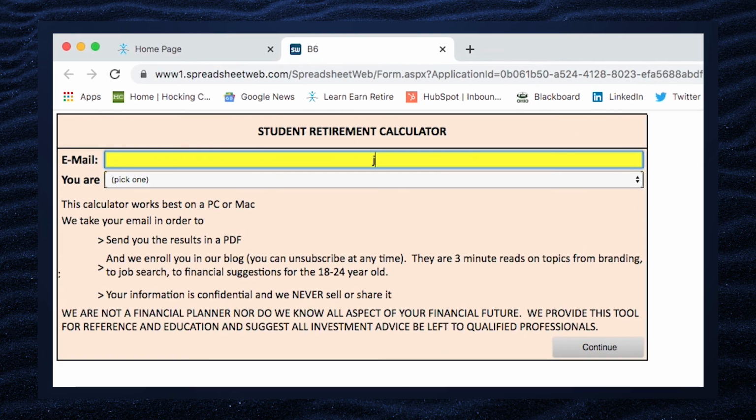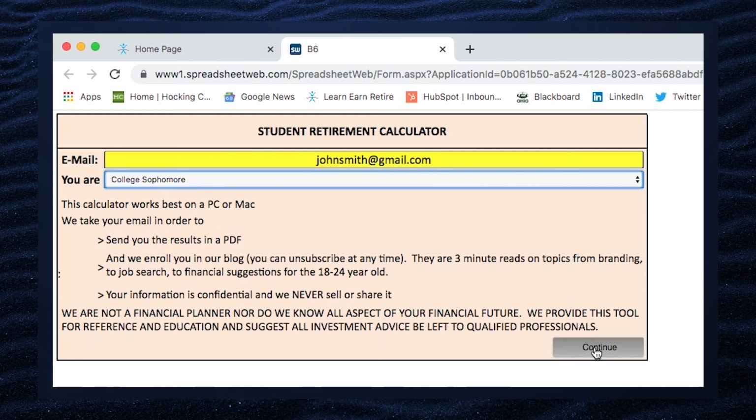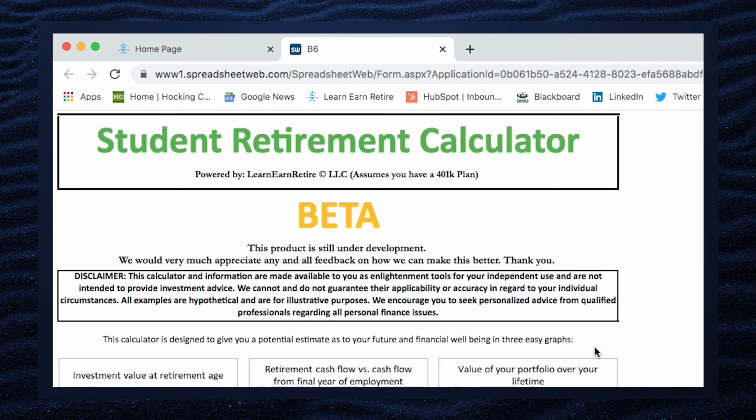It's for the ability at the end, if you like the analysis, you hit print and it'll send a PDF to your mailbox. We'll also go ahead and include blogs that come to try to give you good advice, sound advice like you're getting on these videos. That will come out a couple times a week to you. Short, 3-minute read to keep your head in the game to do the right things both in career and for retirement.